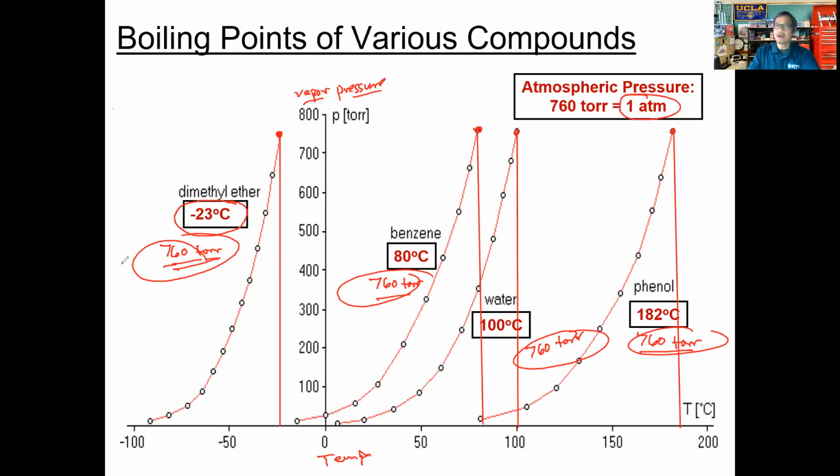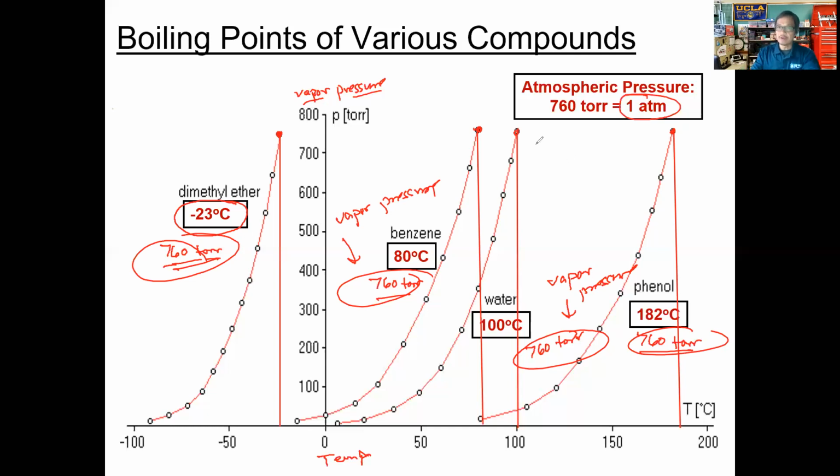Now, I've put in the box here for you that 760 torr is equal to 1 atmosphere. This is the atmospheric pressure. These are the vapor pressures, and make sure you keep this in mind. This is the vapor pressure exerted by water. This is the vapor pressure exerted by benzene at this temperature, and so forth. These are the vapor pressures exerted by the liquid.